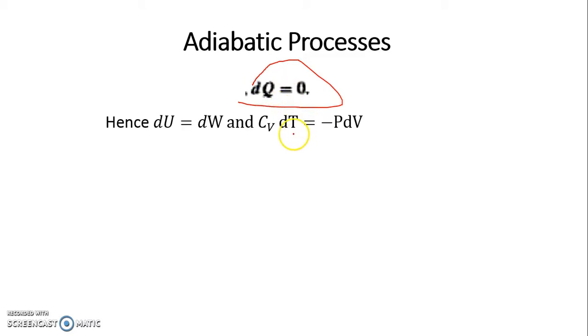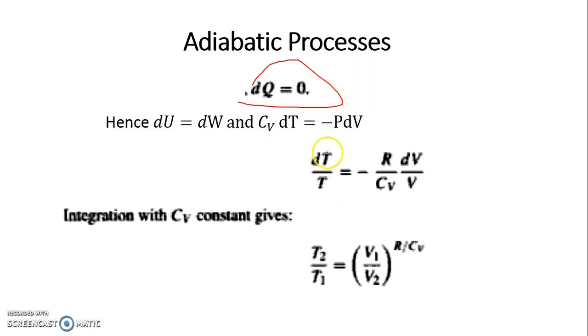And last but not the least, adiabatic processes. For adiabatic processes, we can say that Q is 0, and since Q is 0, dq is 0, right? So I can apply dU is equal to dW, or Cv dT is equal to minus P dV. I am just deriving some equations which will be helpful to us for developing expressions for polytropic processes, or for developing the equation relating pressure, volume and temperature. Otherwise, calculation of delta U, Q, W and delta H can be done in a much simpler way using numerical values, which I think we will be able to see when we solve a problem.